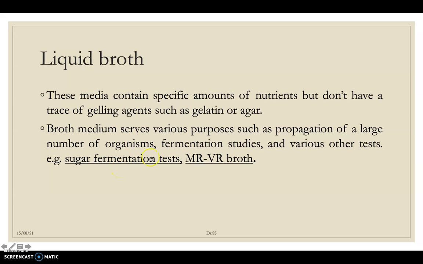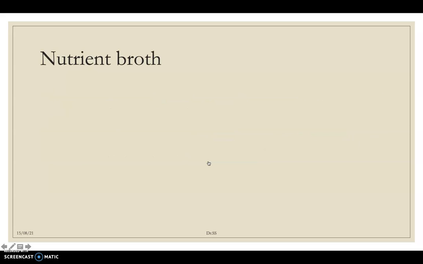In order to characterize the organisms, we use the broth for the preliminary biochemical characterization, such as MRVP broth. Other than this, different types of tests are also there. All of these are called liquid broth. If we are not adding any solidifying agent, that is called liquid broth.